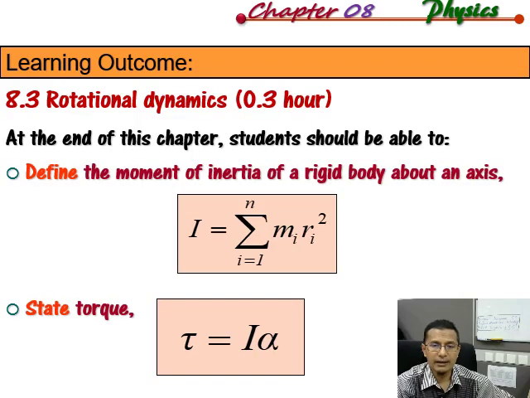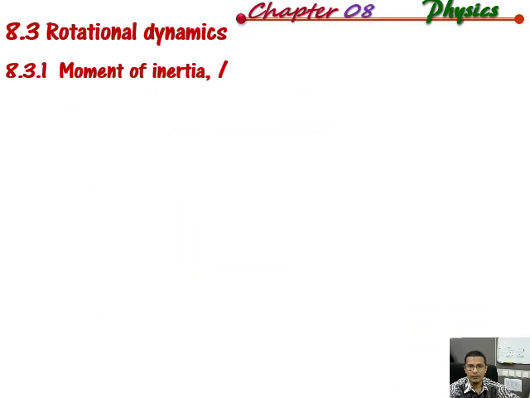Alright, next will be 8.3 rotational dynamics. So in this subtopic, we are going to look at the definition of the moment of inertia, where the symbol is I, and then this is the equation for moment of inertia of a rigid body. And then after that, we state the torque equal to I alpha, where I is the moment of inertia and alpha is the angular acceleration. Alright, moment of inertia I.